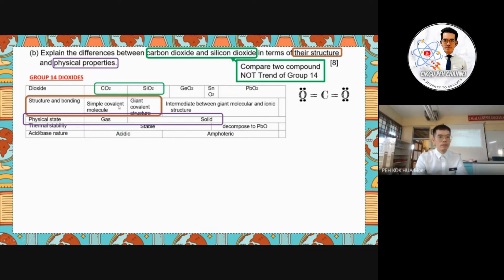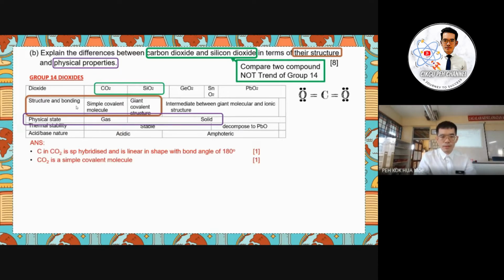8 marks. So that means for carbon dioxide, at least you need to think what the 4 marks are there. And another 4 marks will be the discussion for silicon dioxide. Okay, if we go according to the table here, we only have the structure, 1 mark, simple covalent for carbon dioxide, and the physical state, which is gas for carbon dioxide. So you have to think how we can get another 2 marks here. That means we have to discuss more about the shape also in this question.